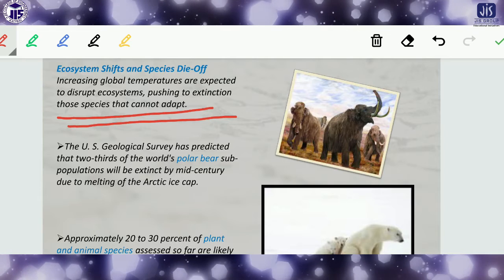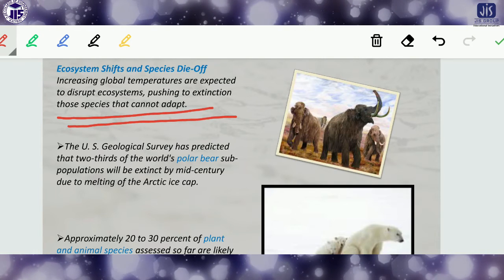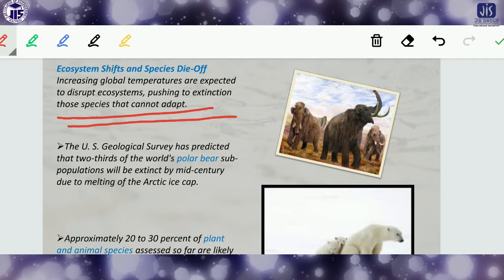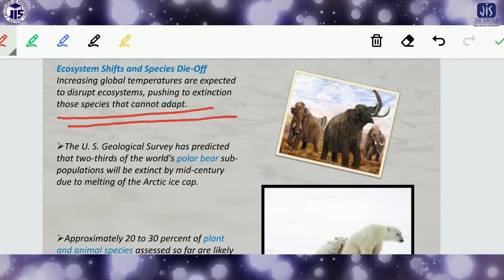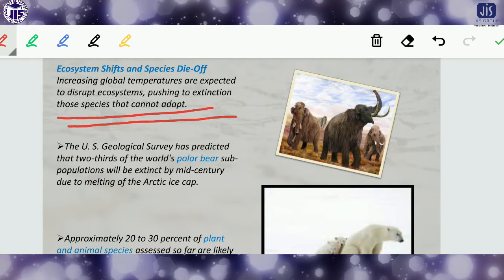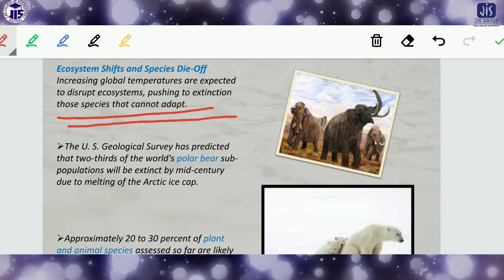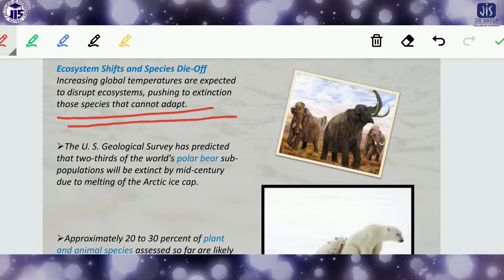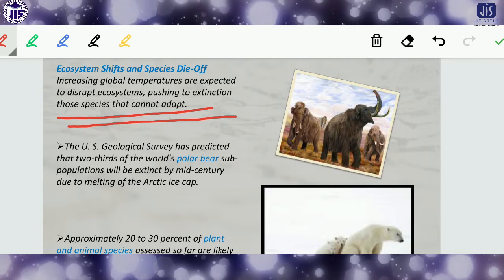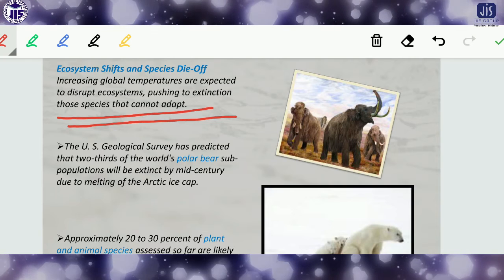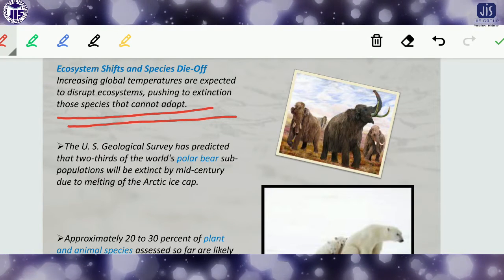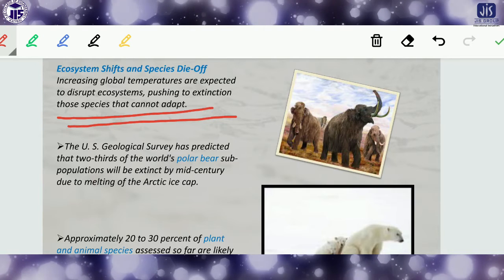There are some kinds of animals and species which face problems with this increasing temperature, because it creates difficulty for them to adapt to nature and the atmosphere. So that's why this is another problem regarding the ecosystem.